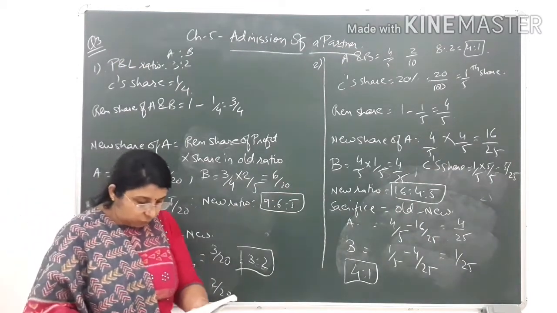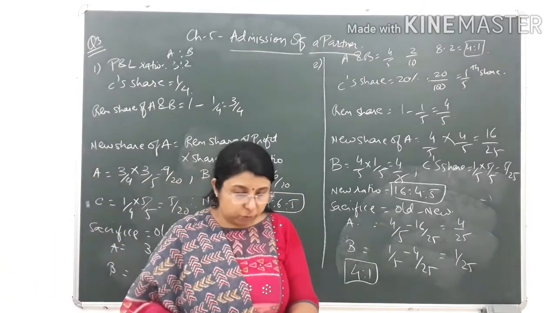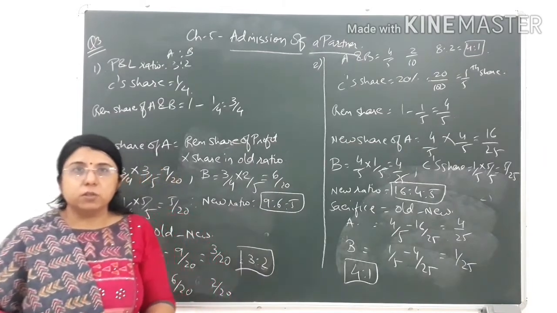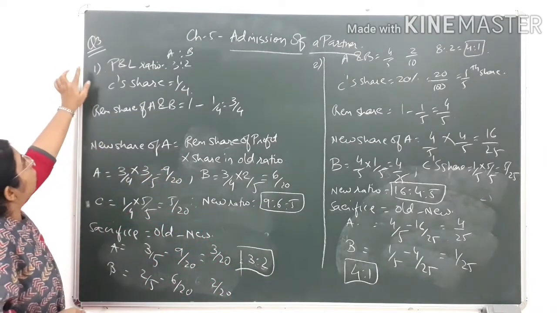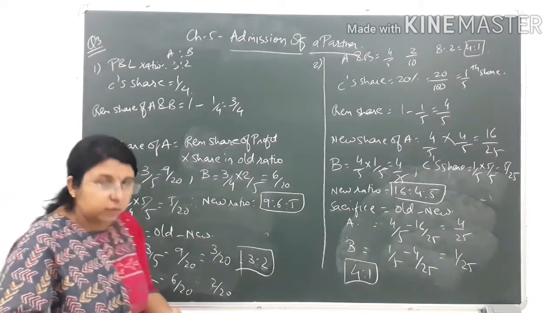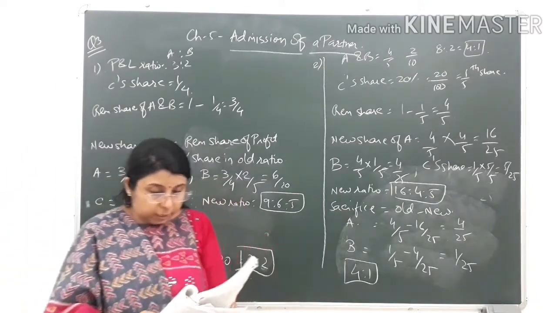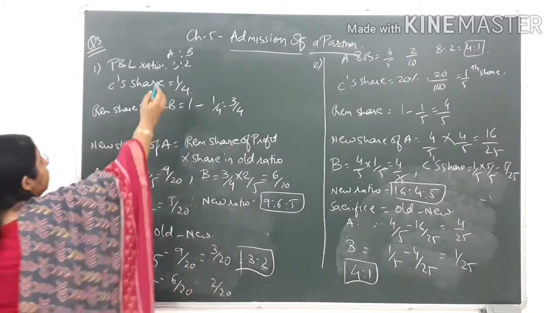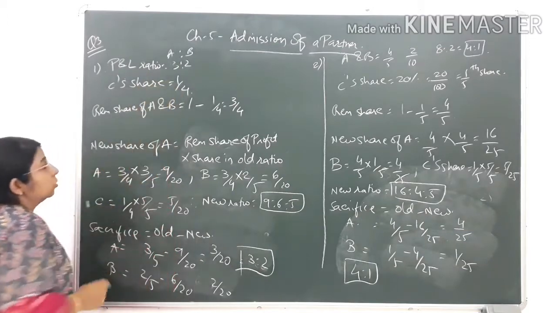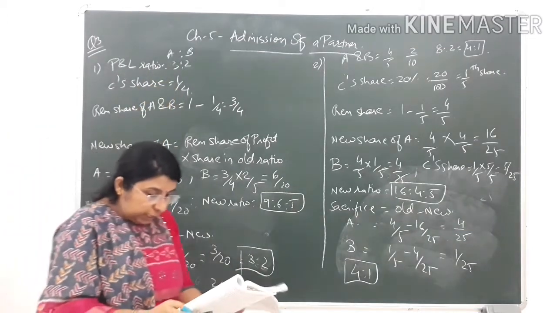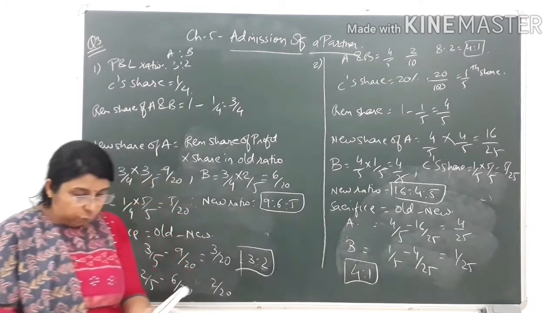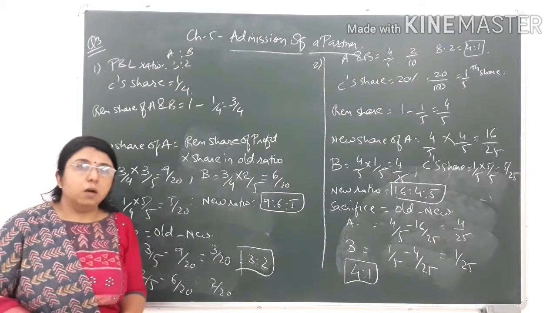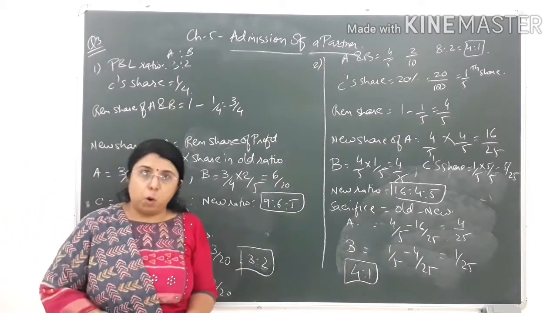First of all, let us start with question number 3 of your textbook chapter 5, that is on page number 204. I am starting with the first sum of question number 3. You can see on the board I have written question number 3, first sum. First of all, let us read the question. A and B are partners sharing profit and loss in the ratio of 3:2. There are two partners, A and B, and they are sharing profit and loss in the ratio of 3:2. They admitted C as a partner for 1/4 share in profit. Now new partner C is admitted over here with 1/4 share in profit.